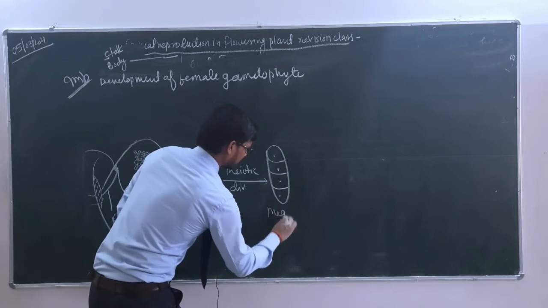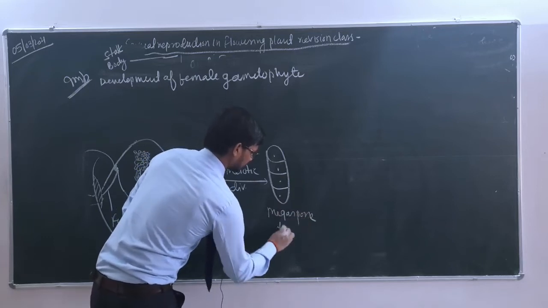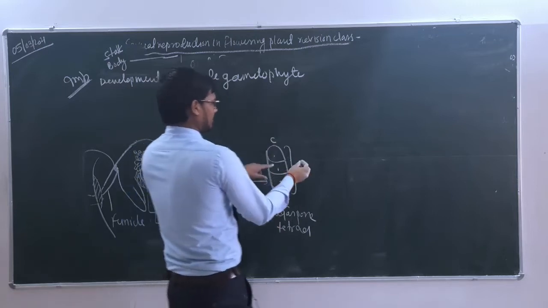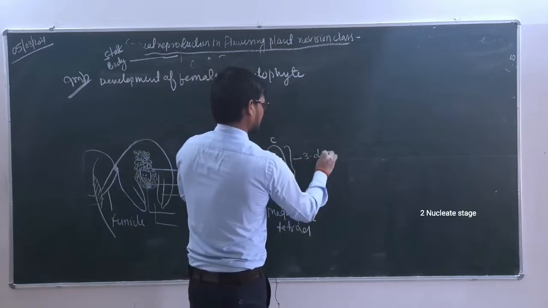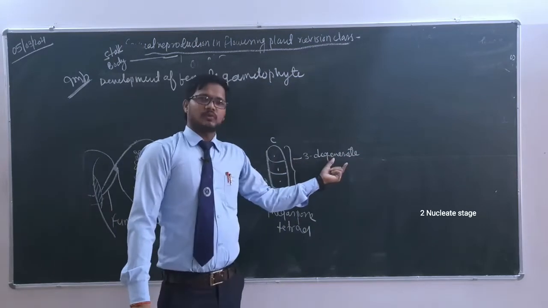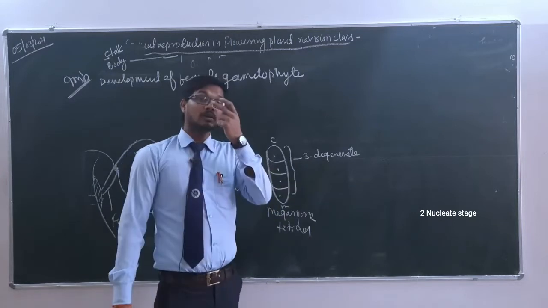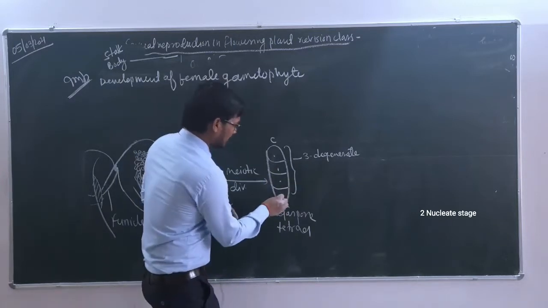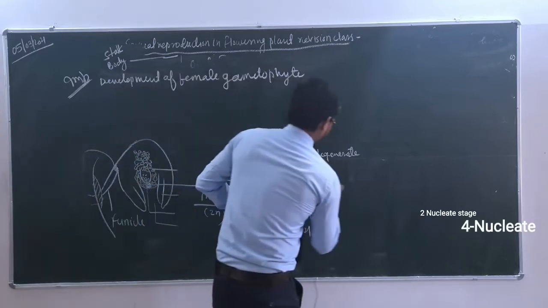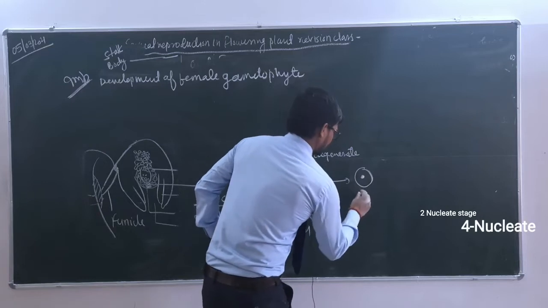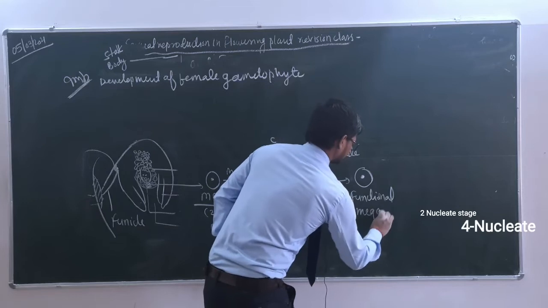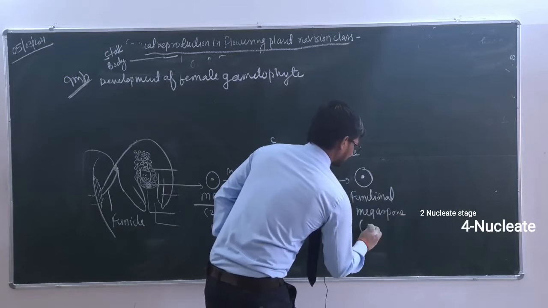This is what? Megaspore tetrads. Out of these, the 3 towards the chalazal end will degenerate. So here 3 degenerate. Why are these 3 going to degenerate? Because during the degeneration process they will provide nourishment to the developing megaspore. So जो आपका ये functional है, ये जो degenerate हो रहे हैं इनसे इनको थोड़ी बहुत energy भी मिलेगी, और ये वाला आपका functional है. तो इसको हम यहाँ से देख सकते हैं. This is what? Functional megaspore. You have to remember the ploidy level, that is here n.